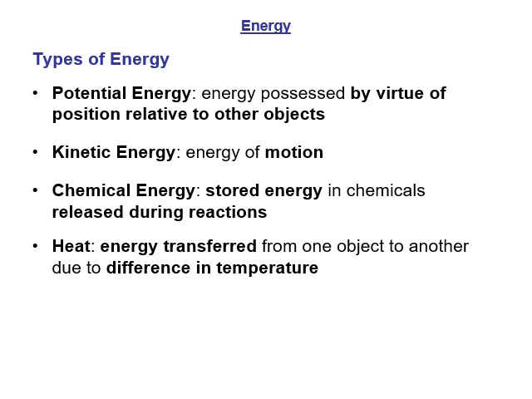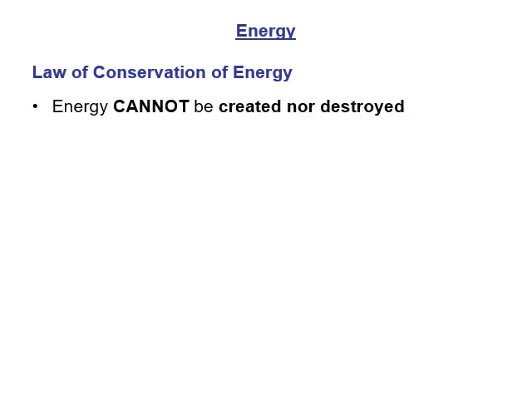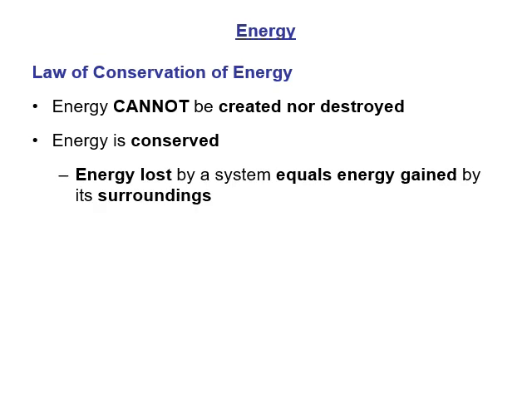Now, the thing with energy is that energy can't be destroyed or created, it just gets moved around, it gets changed. And that is the law of conservation of energy. The law of conservation of energy says that energy cannot be created nor destroyed. It can only be conserved. It can only be changed into some other type of energy. And so energy that is lost by a system equals the energy gained by its surroundings.